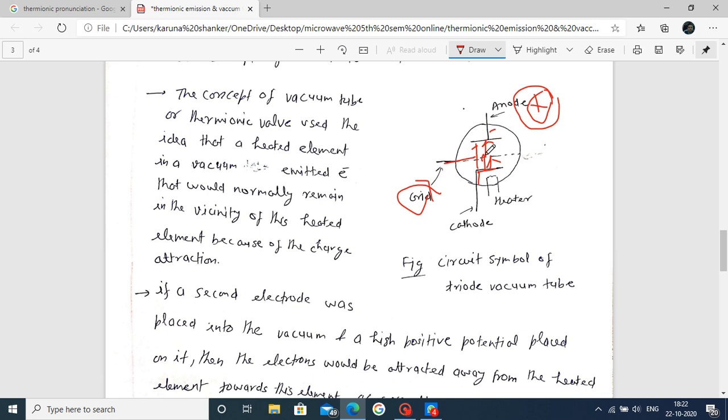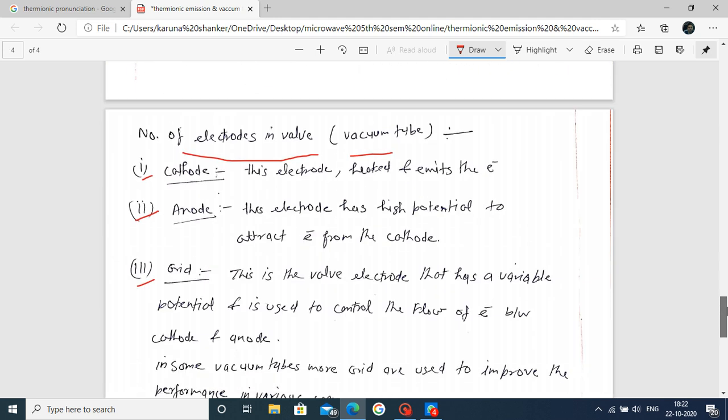Now this is used for controlling purpose. Controlling purpose means controlling the amount of electrons that reach your anode. Whatever is explained here is written, and all four are involved in your vacuum tube.